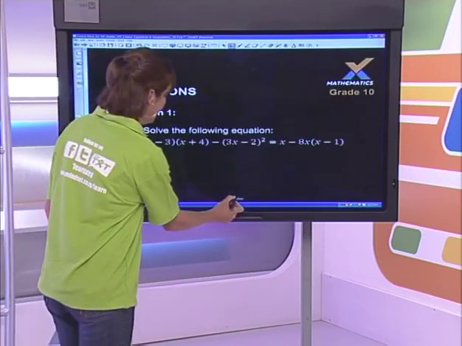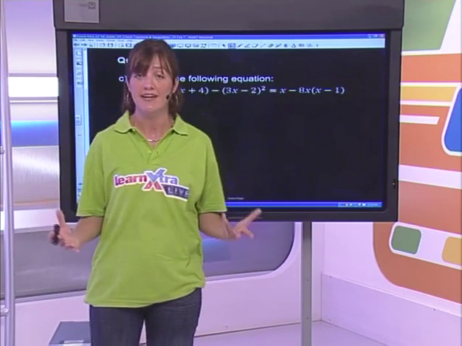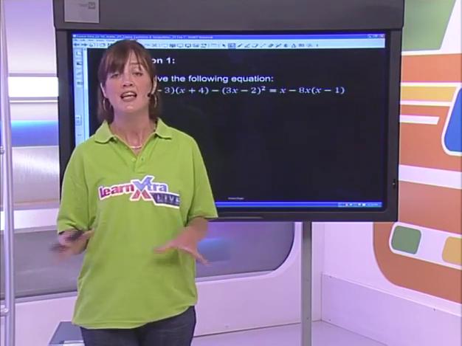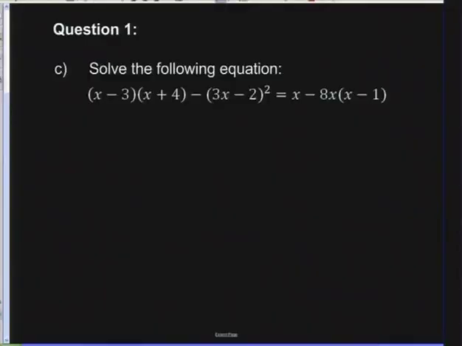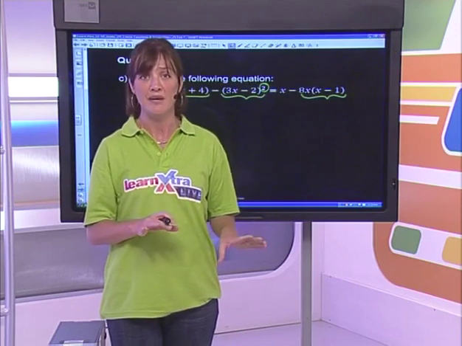Okay. Let's have a look at one now. We are still going to have to get rid of brackets. Okay, that's for certain. But this one involves a little bit more working out, because what we can see here is I've got a binomial multiplied by a binomial. I've got a binomial, which is being squared, and I've got another bracket over here, which is going to have to be distributed. So before we even consider the option of solving for x, we need to get rid of those brackets. We don't want to do anything yet until those brackets are gone.